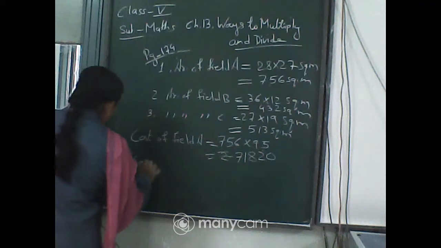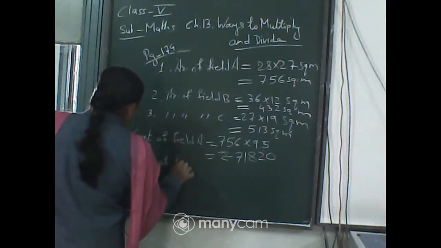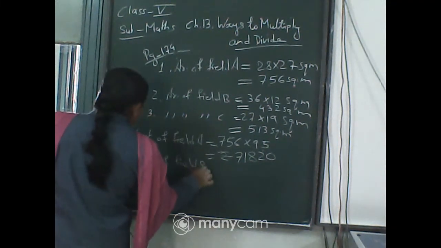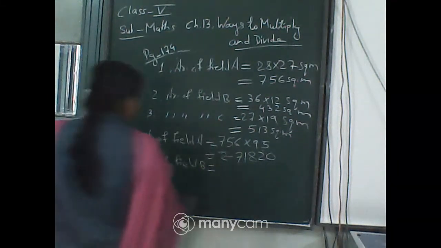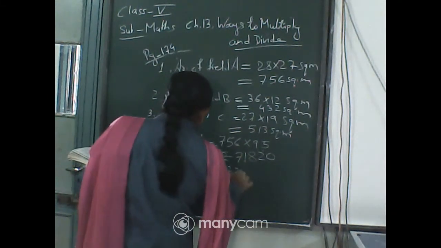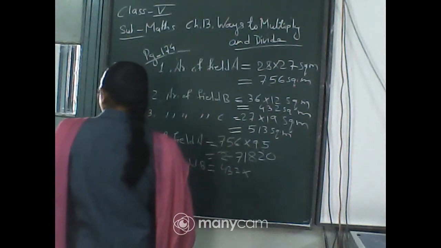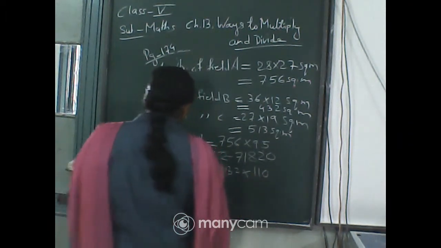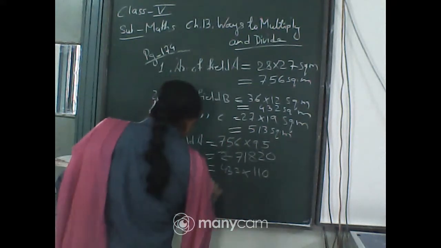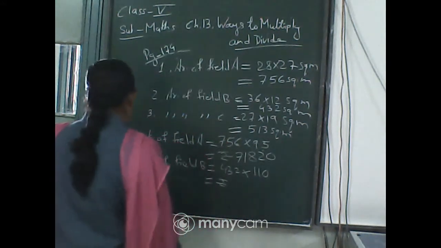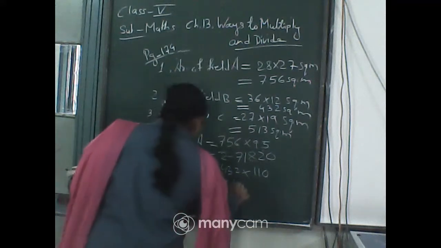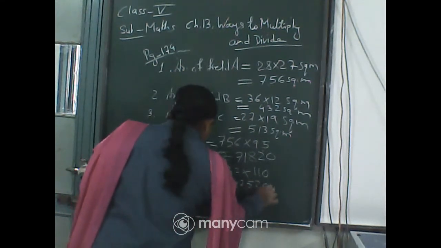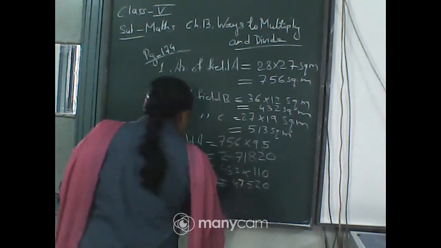Similarly, cost of field B. Field B, it is 432 and at the rate of 110. So when you multiply, you will get the answer rupees 47,520. Okay.